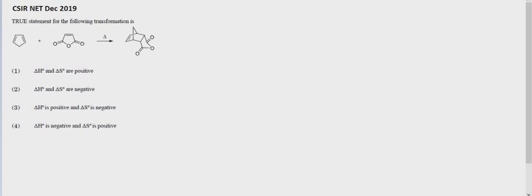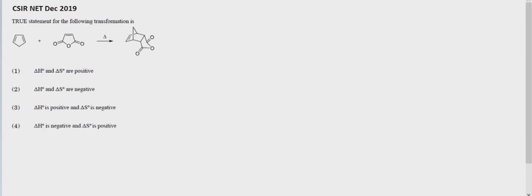In this video, we're going to see a basic question which looks like organic, but actually it's from physical chemistry, exclusively on thermodynamics. We are asked to find out the true statement for the following transformation given. There is a Diels-Alder reaction taking place under thermal condition. We are asked to give the nature of delta H naught and delta S naught of the reaction.